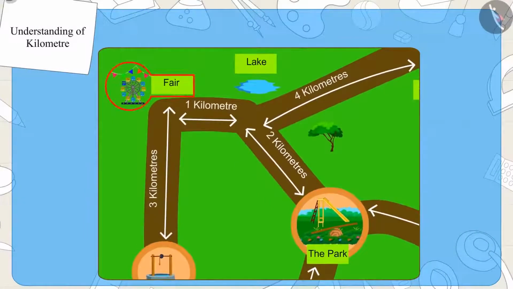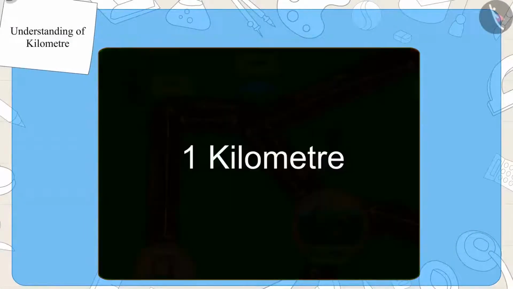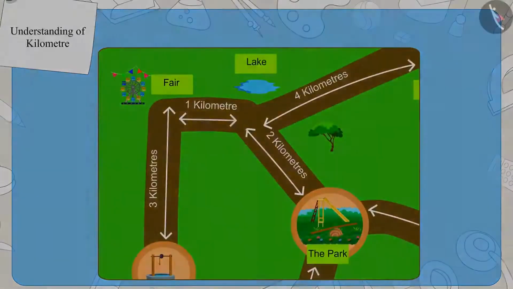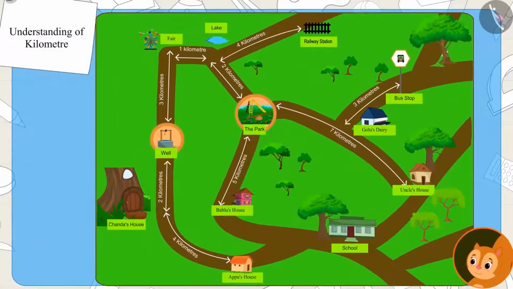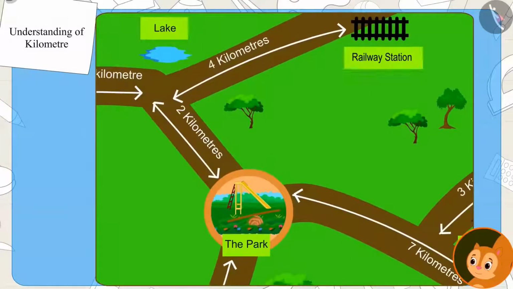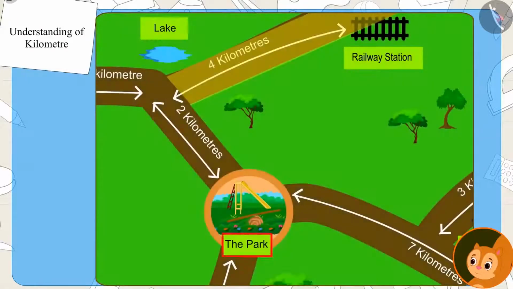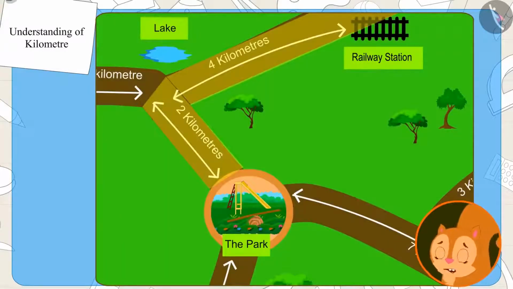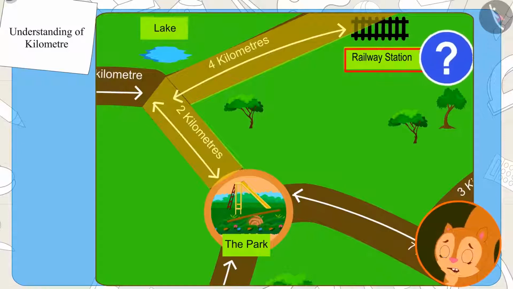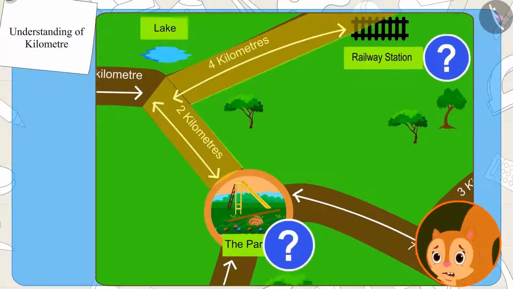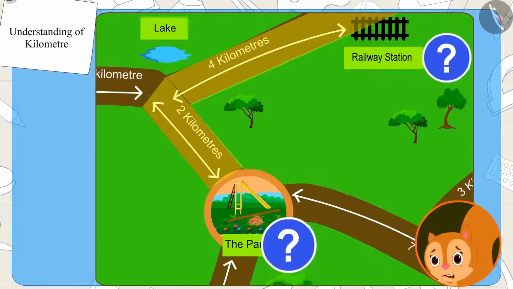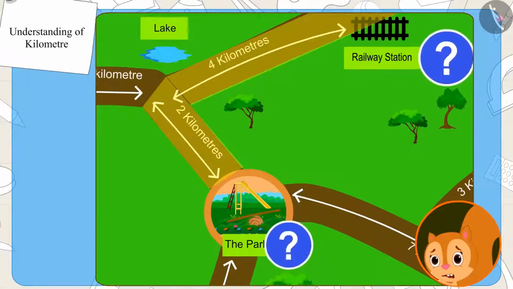Absolutely right. The distance from the fair to the lake is 1 kilometer. Now Chanda saw on the map that the distance from the lake to the railway station is 4 kilometers and that of the park from the lake is 2 kilometers. Now Chanda is thinking, which place is closer to the lake? Railway station or park? Kids, can you help Chanda find the answer to this question?